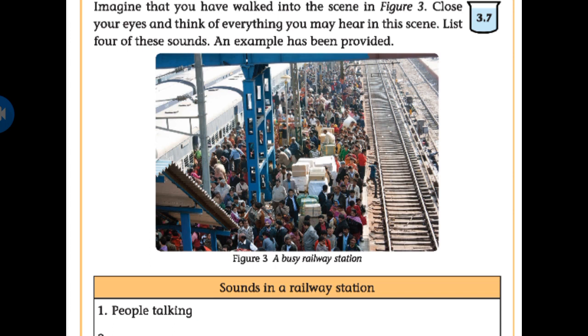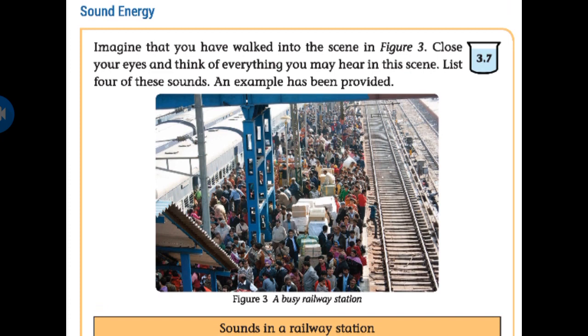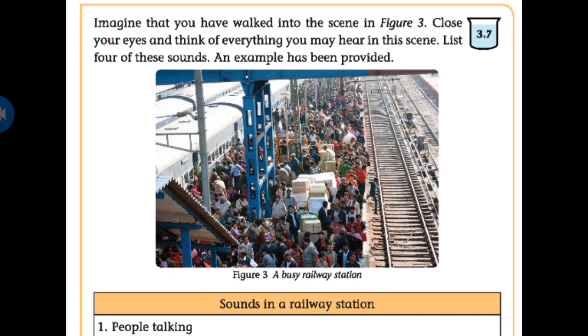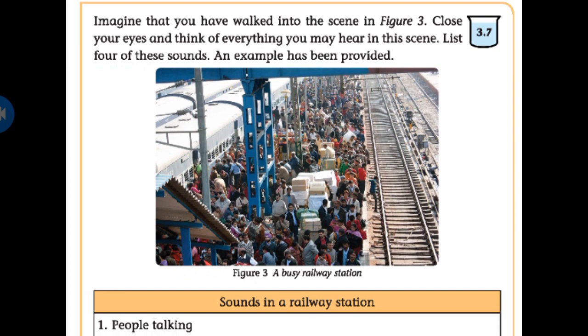Now everyone close your eyes. Close your eyes and think of everything you may hear in this scene. List 4 of these sounds. An example has been provided.